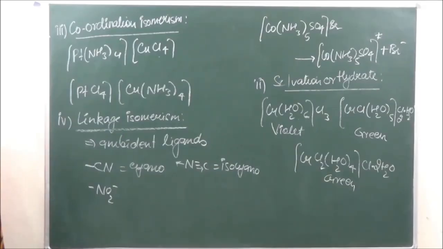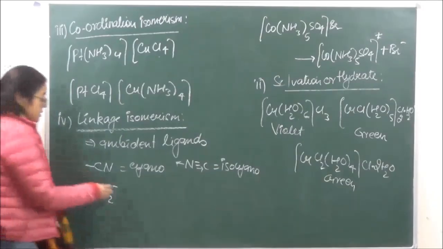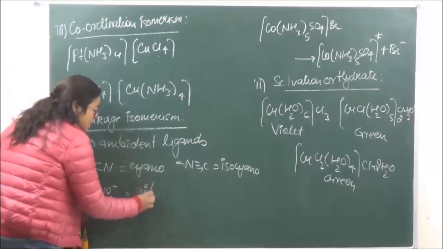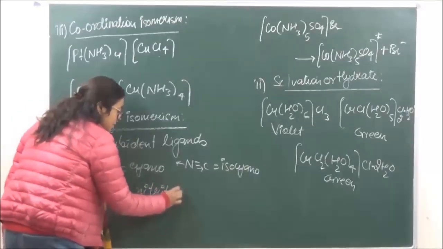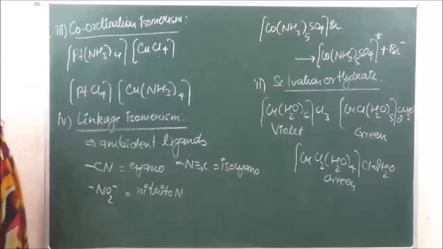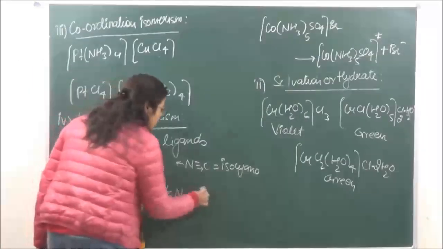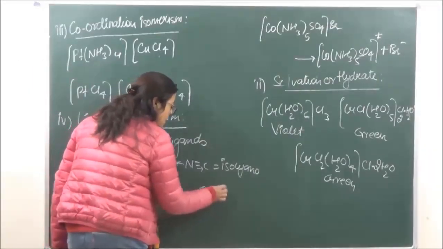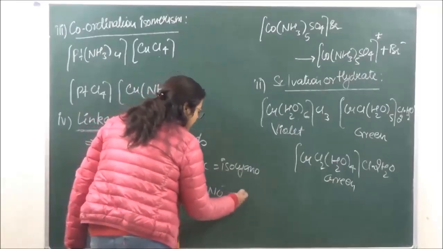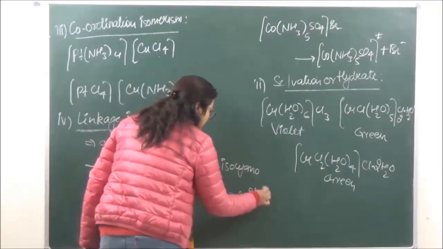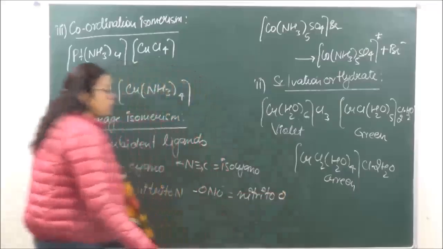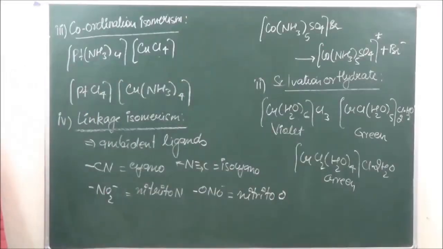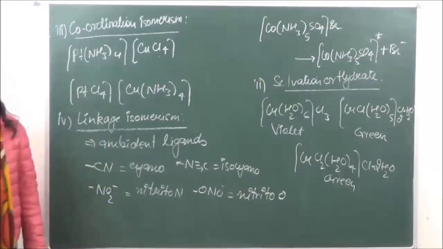So if nitro is combining through nitrogen, this is known as nitrito N. And if it is combining through oxygen, then this is known as nitrito O. Okay?